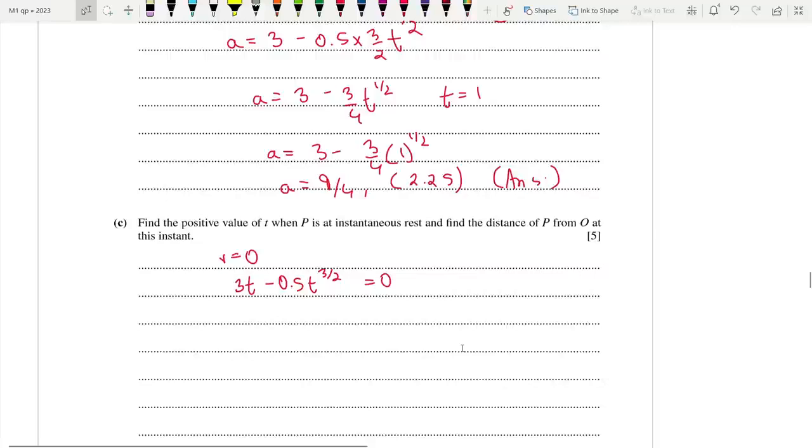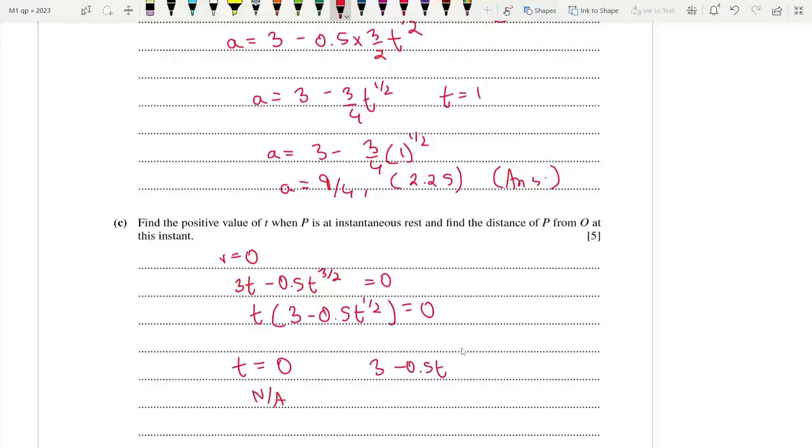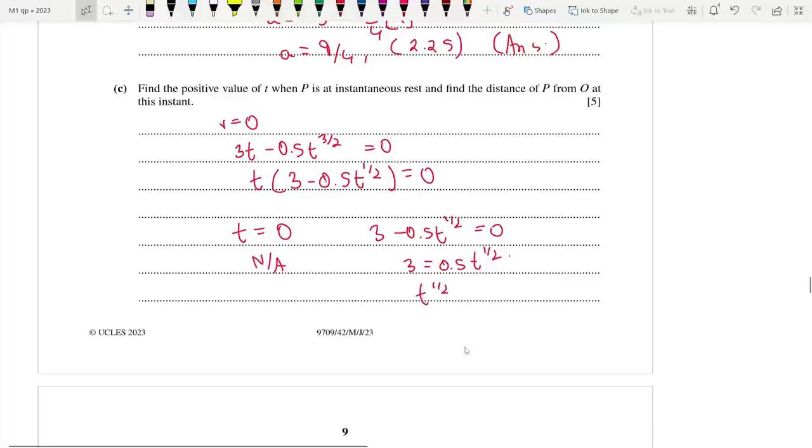So we can actually take t common, and we'd end up with 3 minus 0.5 t to the power half. If you take 1 common from 3 by 2, you end up with half is equal to 0. So one of them is 0, but we need a positive value, so this is not applicable. So 3 minus 0.5 t to the power half is 0, or 3 is equal to 0.5 t to the power half. So 3 by 0.5, which is 6, t to the power half is 6, or t is equal to 6 square, which is 36. That is my positive value over here.